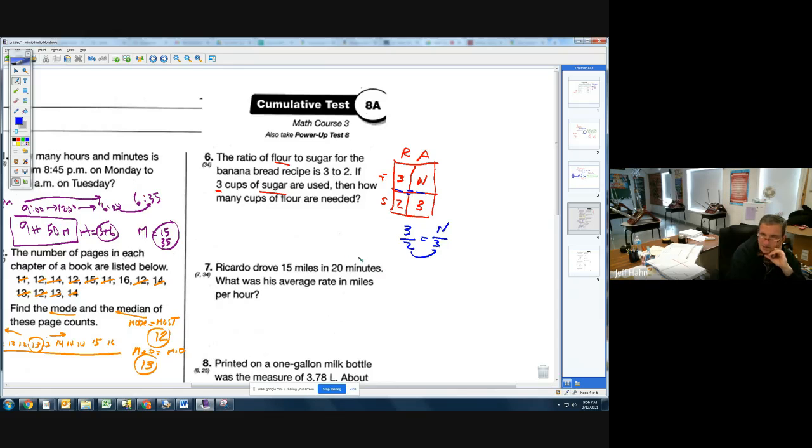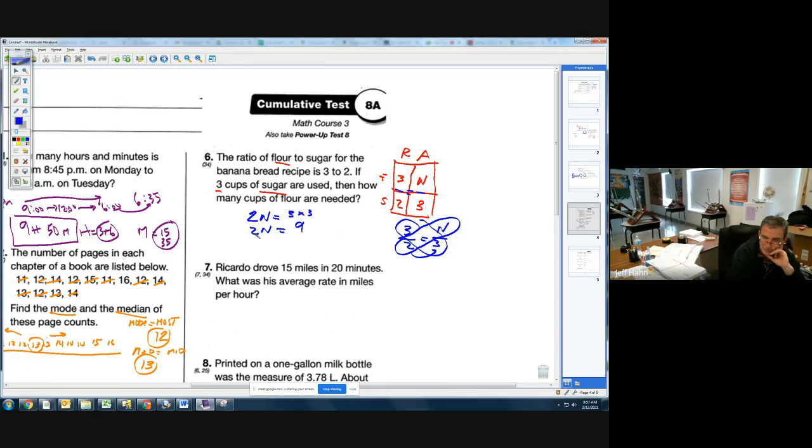So this is that place where we need to use cross products, which means you take the diagonals and set them equal to each other, which is not that hard. 2 times what number equals 3 times 3? And 3 times 3 is 9. 2 times what number is 9?